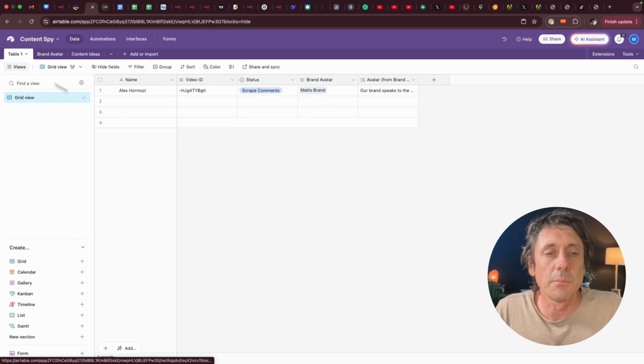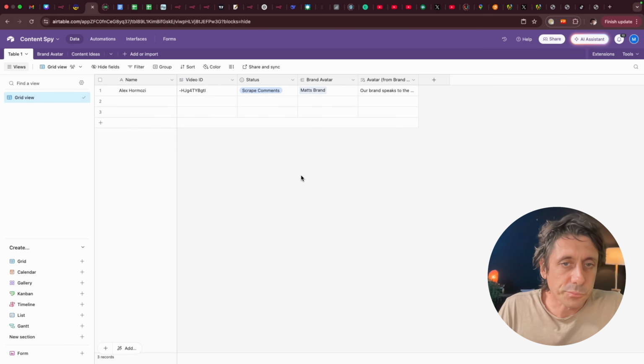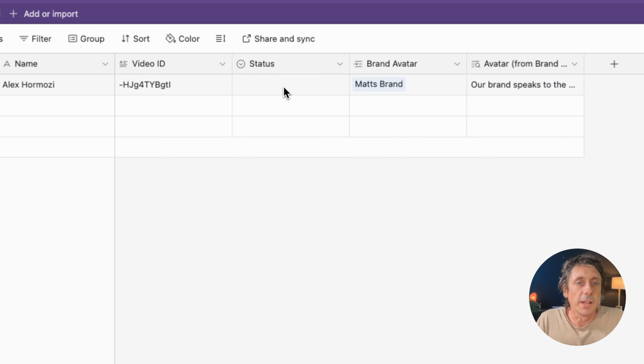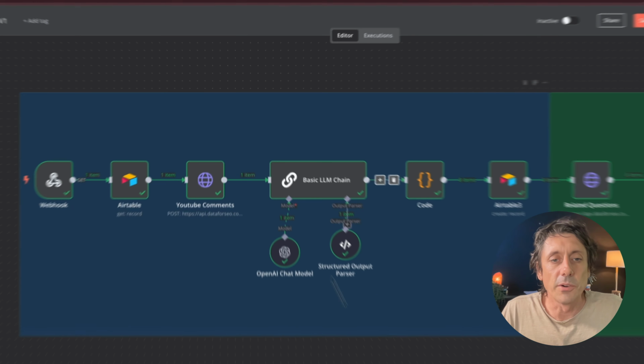Okay, so let's hop back to the main table. The way we trigger this automation is in the status field. So I'm going to leave that blank for now. But when we run this automation, all we got to do is go like that, scrape comments, and then it will start the automation. So let's hop back now to N8N and build out the rest of this.